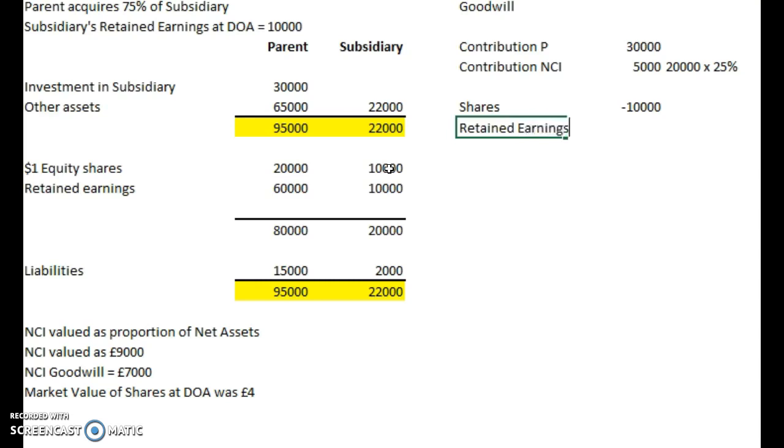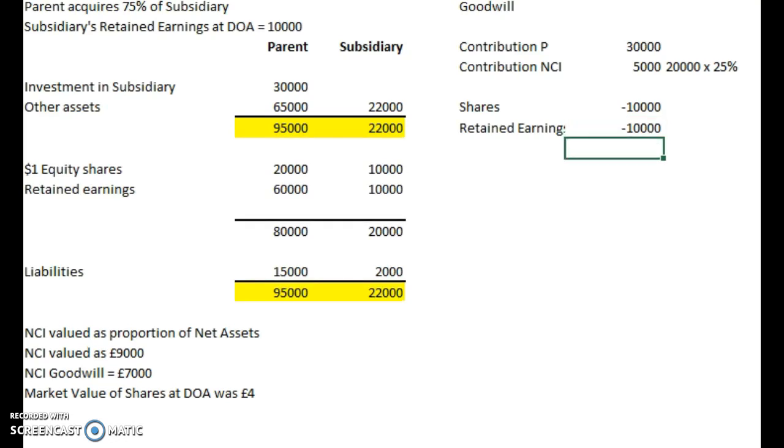Retained earnings, which was another 10, which gives, if we add all that up, we'll sum the whole lot, gives 15,000 for our goodwill calculation.